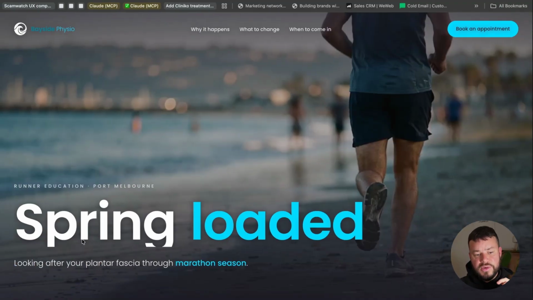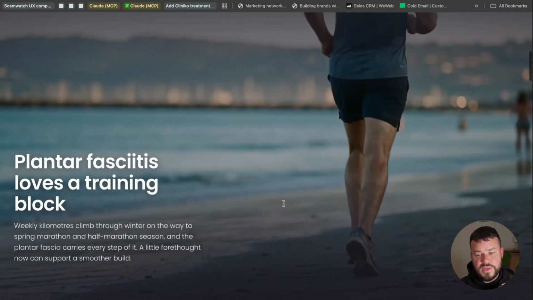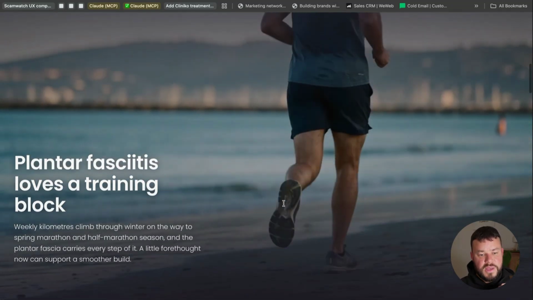So you can see here, it's clearly calling out that it's for runner education in Port Melbourne, the title of the page. So very, very clear call to action. As I said before, this would likely be linked to from some sort of ad or maybe some sort of social media content. The user would click on that link and then they would land here. So you can see they're scrolling down, and as they're scrolling, the person in the back is running. And then it's got plantar fasciitis loves a training block, weekly kilometer climb through winter, on the way back to spring marathon and half marathon season. And the plantar fasciitis carries every step of it. A little forethought can now support a smoother build. So that's the first bit.